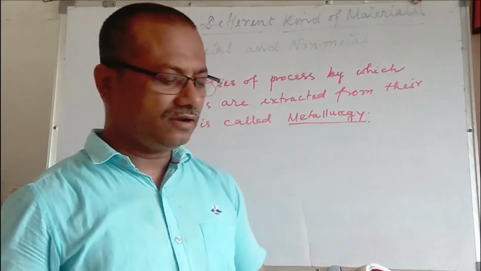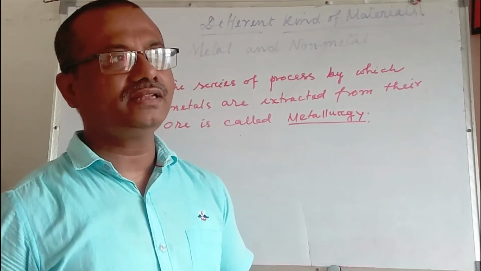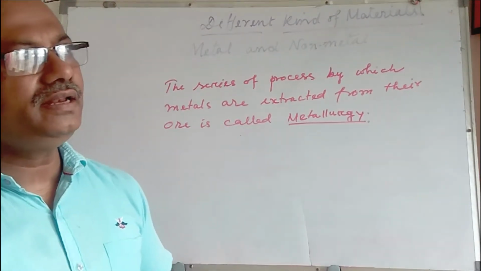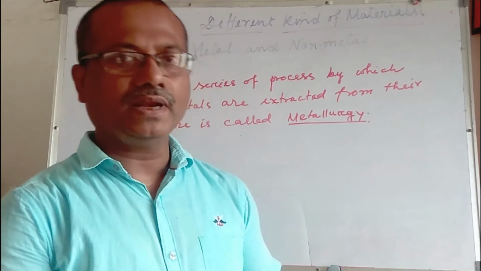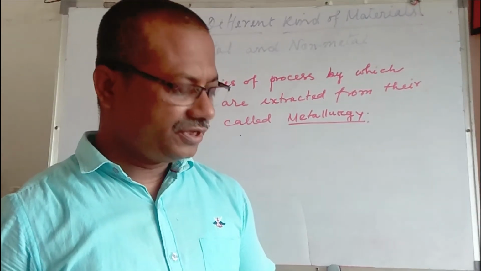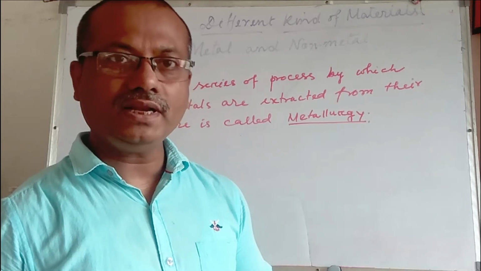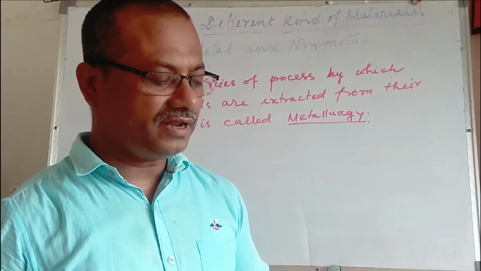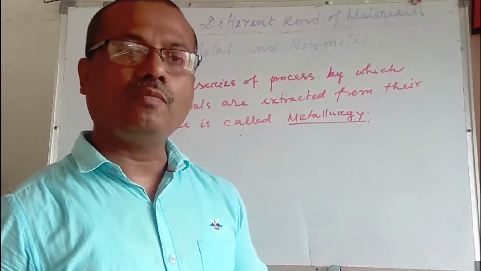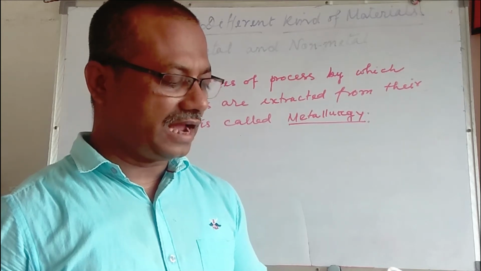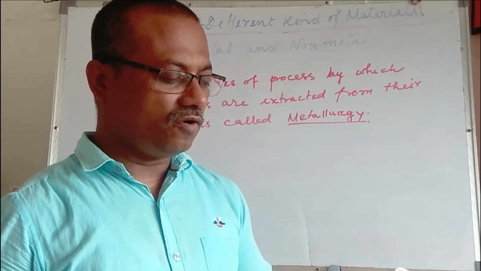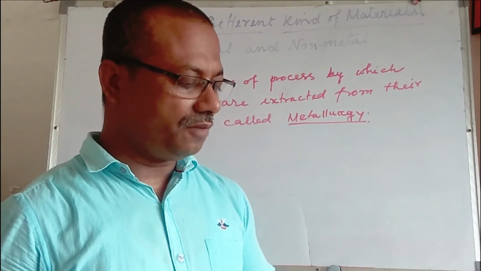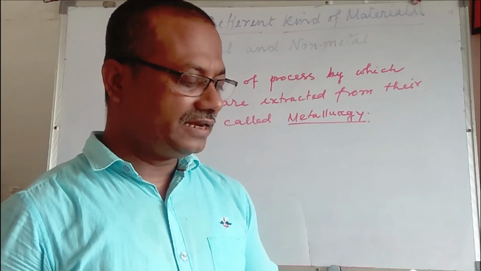Non-metals occur both in free and combined states. On the other hand, metals are found mostly in compound state. Rarely, only the noble metals are found in native states. Non-metals are found both in free and combined state. For example, sulfur is found in free state as well as in combined states. Noble gases such as argon, krypton, xenon, etc. occur in free states in the atmosphere. Oxygen and nitrogen are the most common examples of non-metals that occur in free states in the atmosphere.